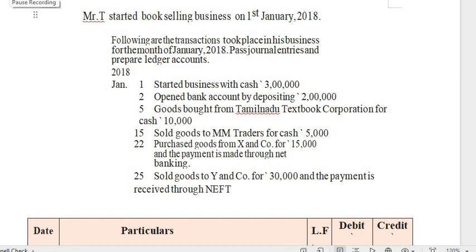So the first step starts from recording. Whenever a transaction involves money-related information in the business, you have to record it by following the first step in the accounting cycle, which is journalizing. It is called recording of transactions in the books of accounts.